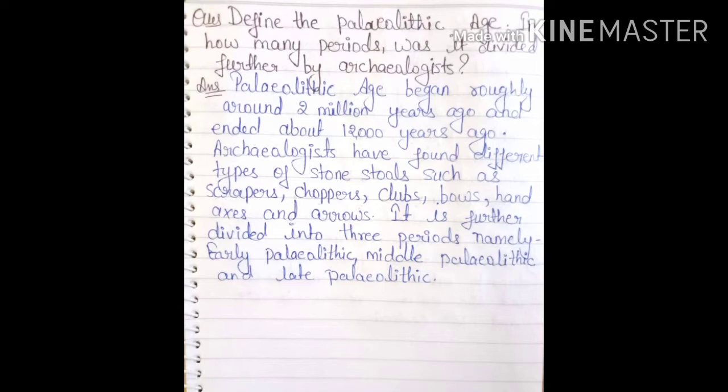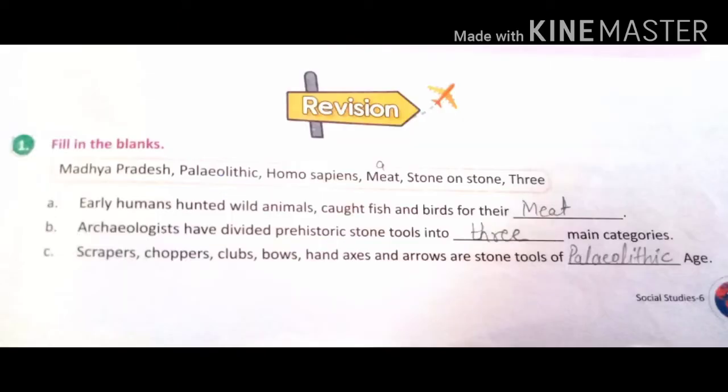Now, students, we will discuss the exercise of the chapter, and we'll start with fill in the blanks. The first one is, early humans hunted wild animals, caught fish and birds for their dash. For what? They do all these things for meat. The answer is meat. The next one is, archaeologists have divided prehistoric stone tools into dash main categories. So, archaeologists divided the stone tools into three main categories.